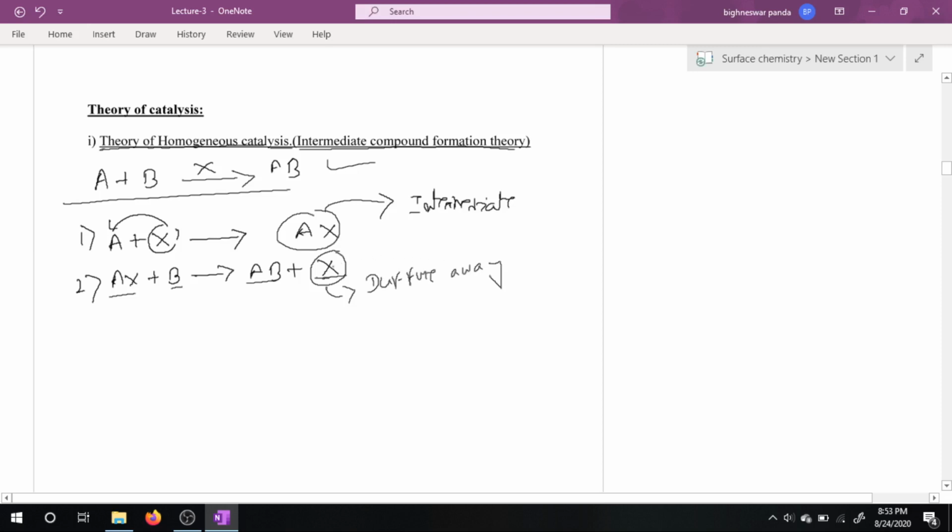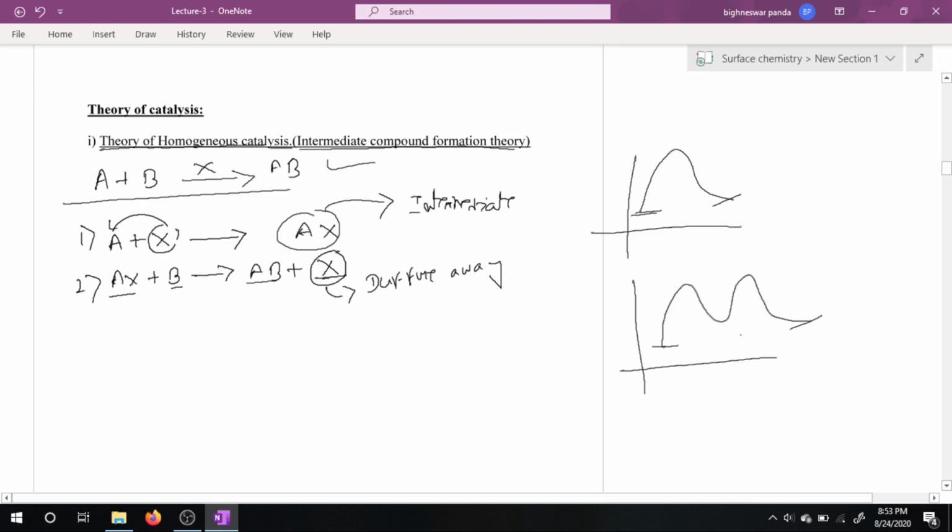So here the catalyst is not consumed in the reaction, and here the reaction intermediate is formed.